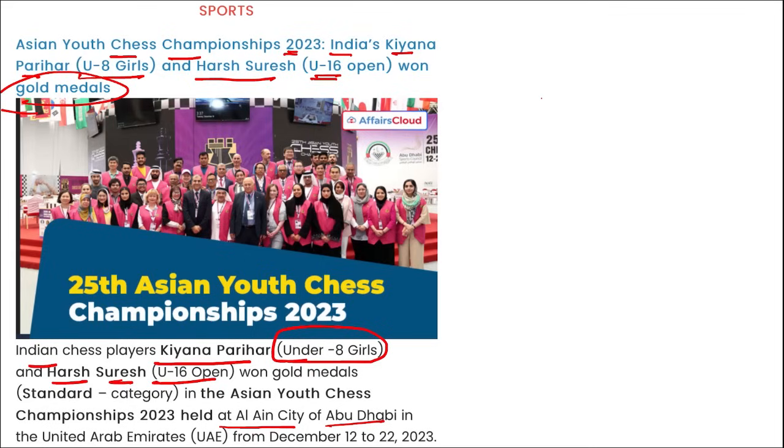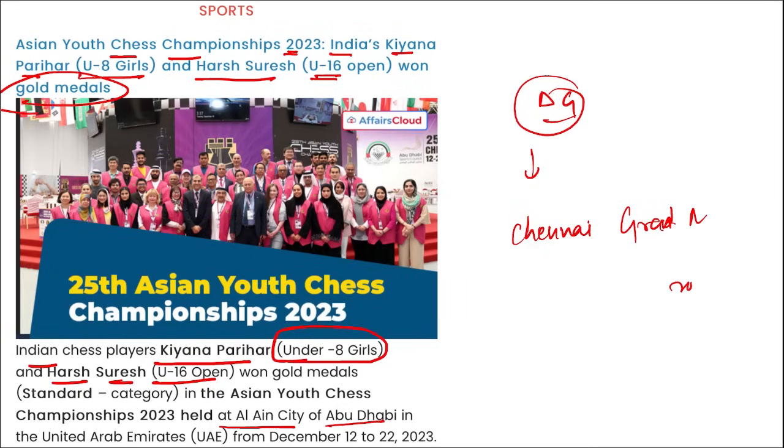Next thing, remember, Grandmaster D. Gukesh from India has won the inaugural Chennai Grand Masters title 2023. This was held in Chennai from 15 to 21st of December. I repeat, who won the Chennai Grand Masters 2023 title? It was won by D. Gukesh.